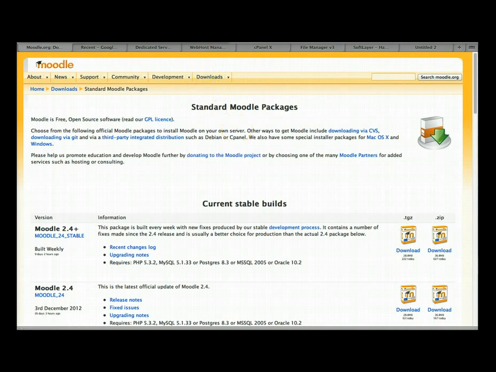Here we go, and then we're going to choose 2.4, which is right here, and we've got TGZ and zip. I'm on a Mac, so I'm going to choose the TGZ. So I'll click on that and start the download.